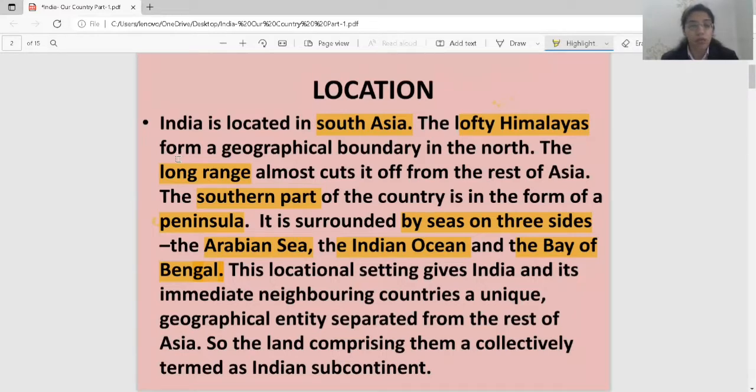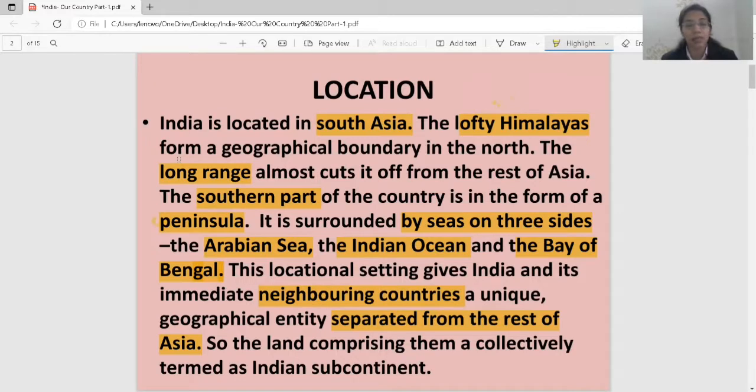If I talk about the location setting, we have many neighboring countries, which is a unique geographical entity that separates us from the rest of Asia. We will discuss that. India is separated from Asia through these neighboring countries also.